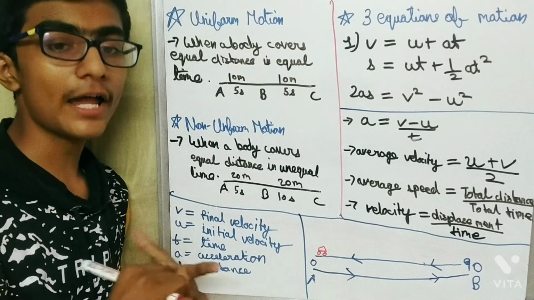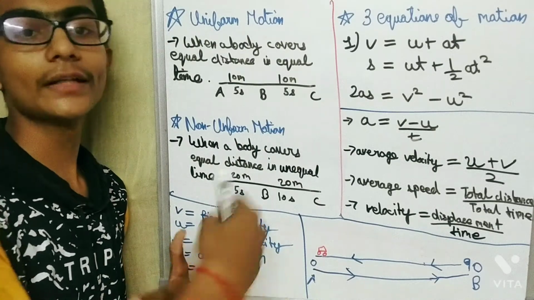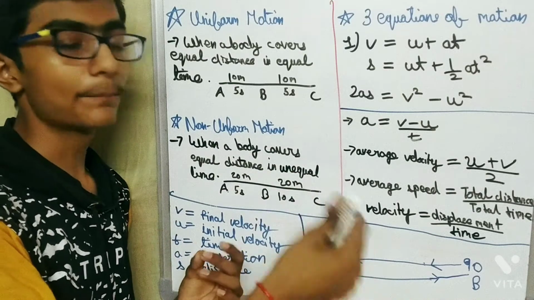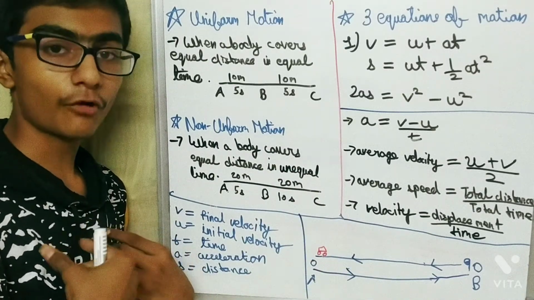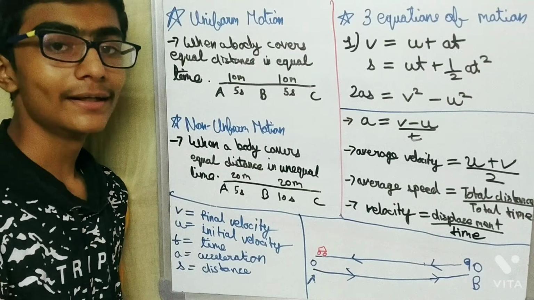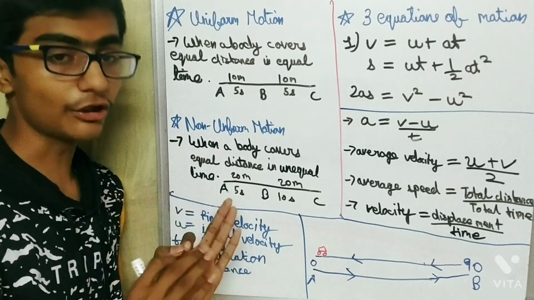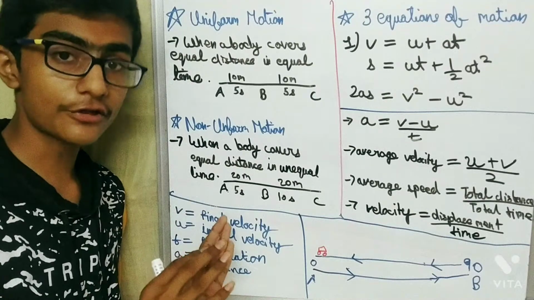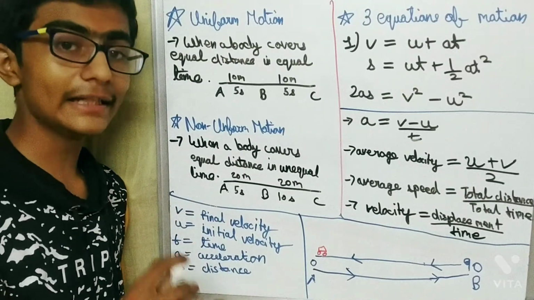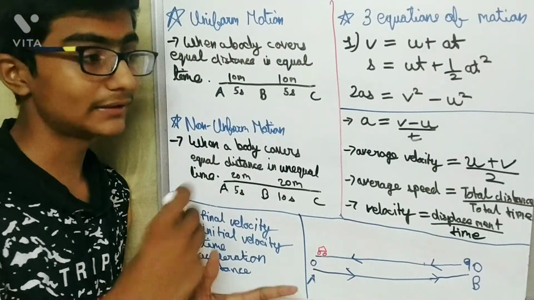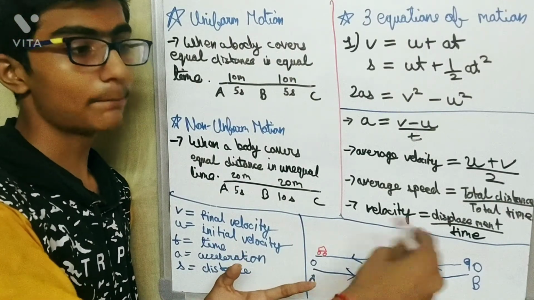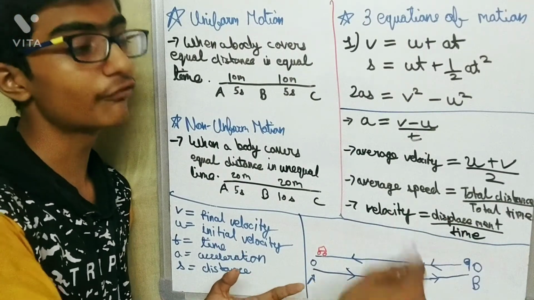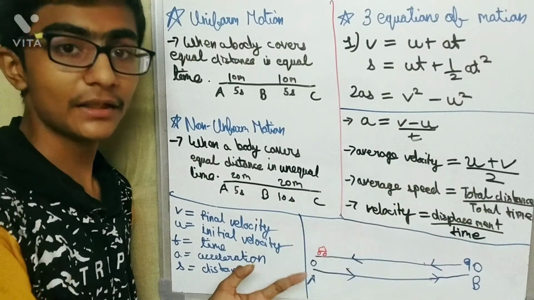Let's see, if I am walking from my home to a temple and the temple is at 10-meter distance away. I am going from my home. So my home is the initial point, and the initial velocity will be 0 because I am currently at my home, and then I am going to the temple. And then the temple's distance is 10 meters, so the final velocity will be 10 meters.